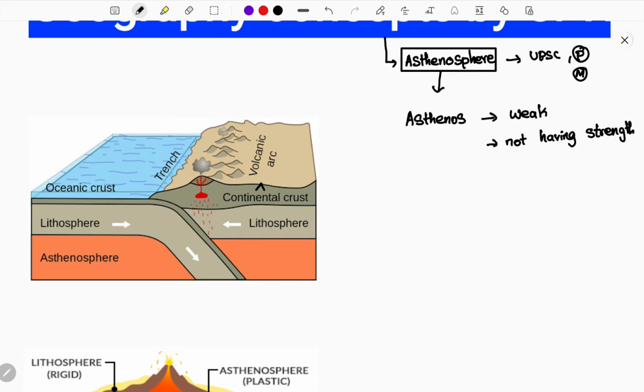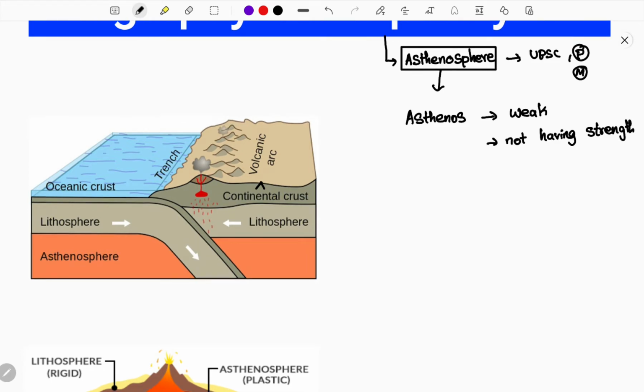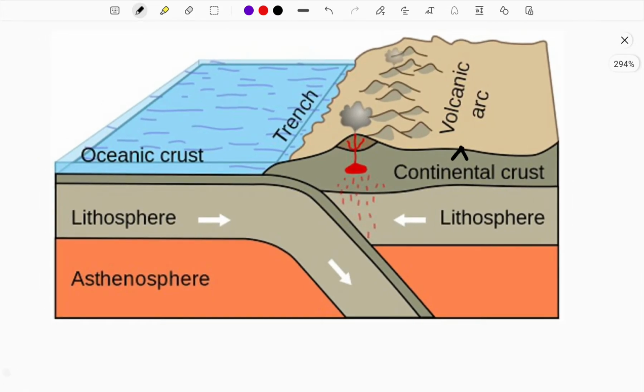First of all, what is asthenosphere? Let us learn that through images. Here this is a structure of the earth. Whenever you are studying the internal structure of the earth, the most sensitive part, where you are prone to make mistakes and also find it difficult to understand, is the asthenosphere. So that is the part we're gonna discuss today.